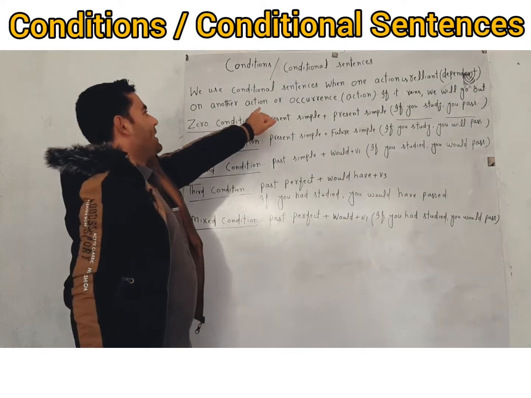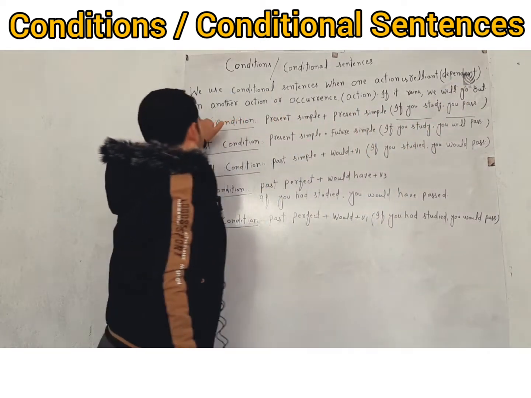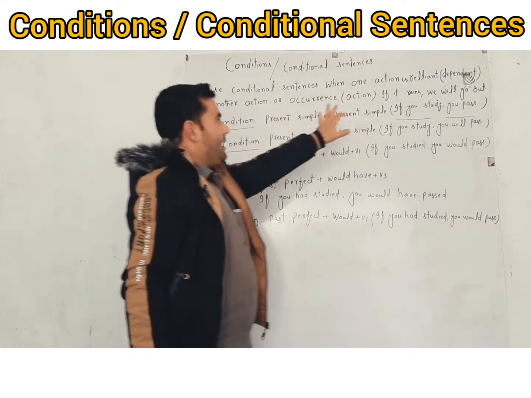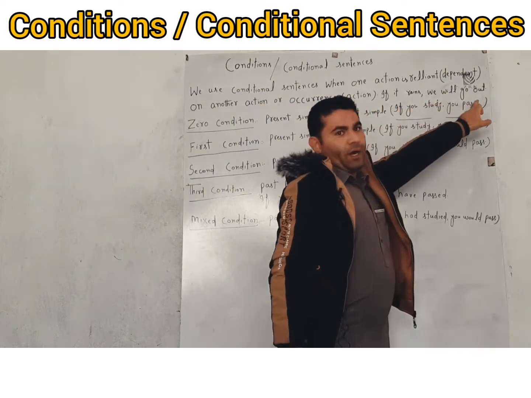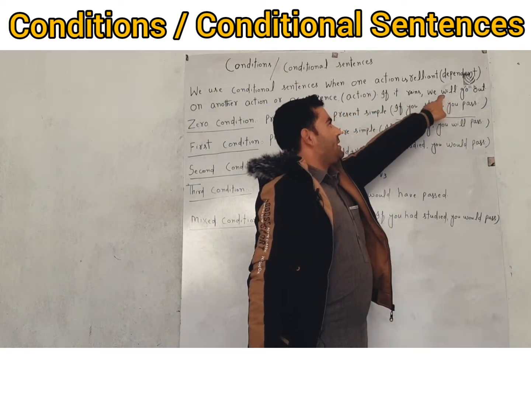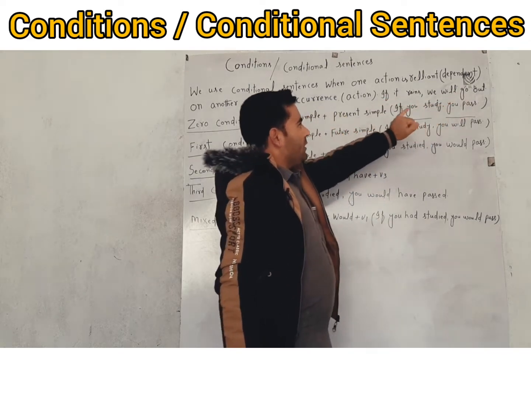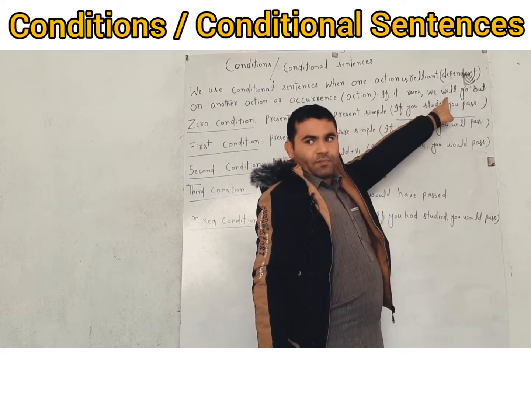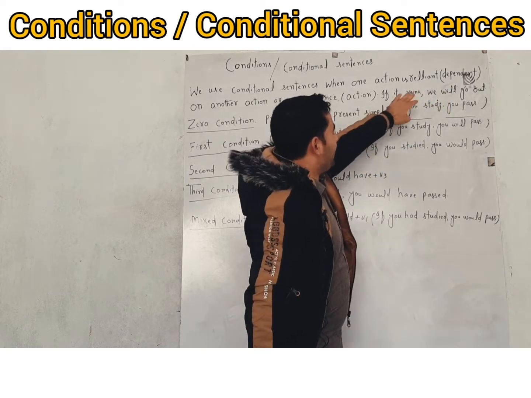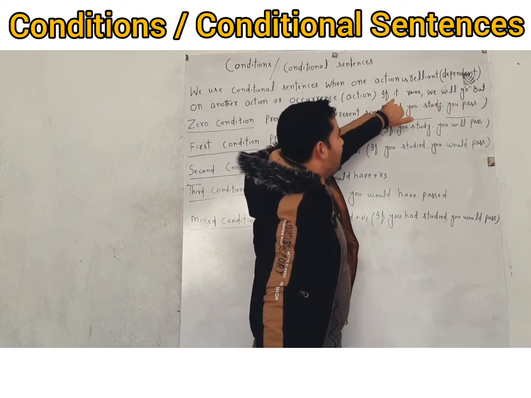We use conditional sentences when one action is reliant, or we can say dependent, on another action or occurrence. For example, we say, if it rains, we will go out. So you see that we will go out is dependent on it. If it rains, it means if it doesn't rain, we won't go out. So this clause is reliant, or dependent, on this clause.